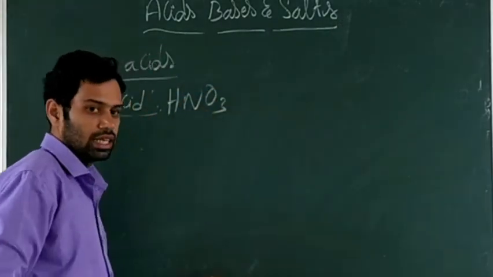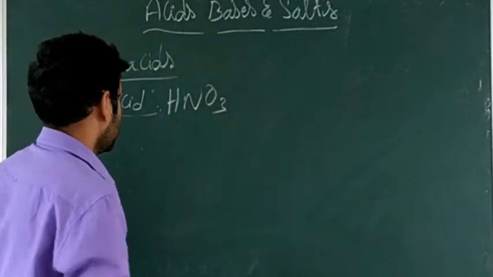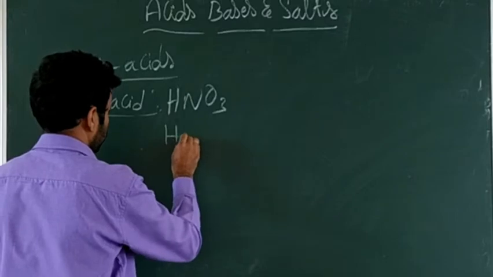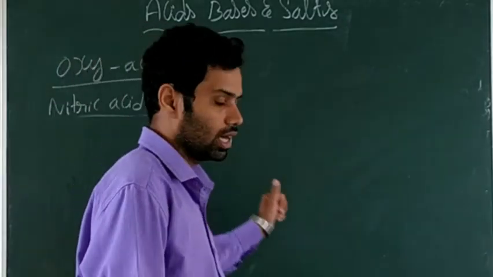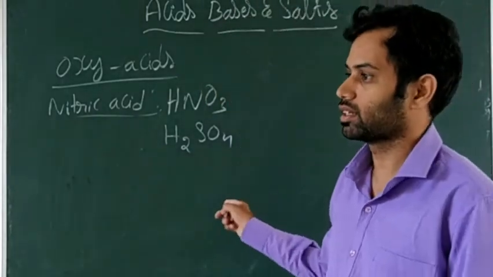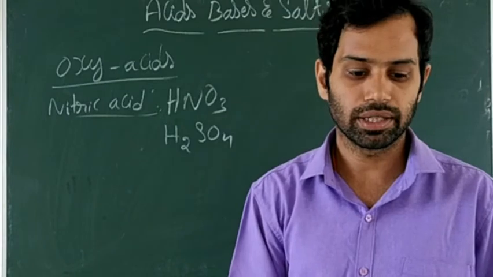HNO3. Now look at that. Here in this acid, hydrogen as well as oxygen is present. And next, sulfuric acid, H2SO4. Here also you can see that hydrogen as well as oxygen is present. So these types of acids are called oxyacids. Okay, keep it in mind.